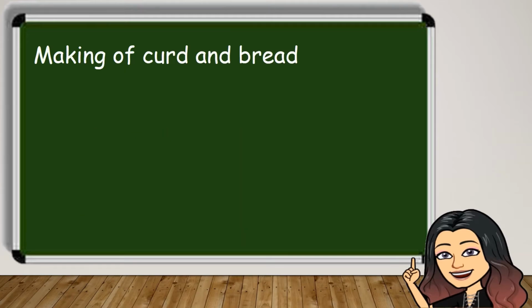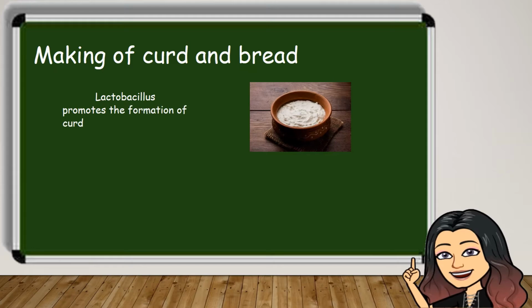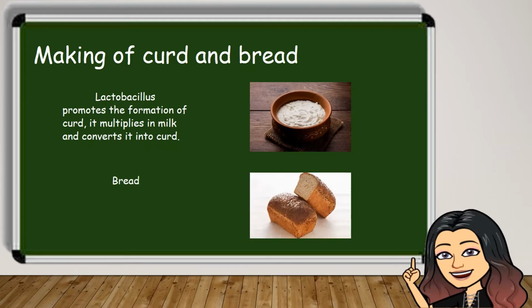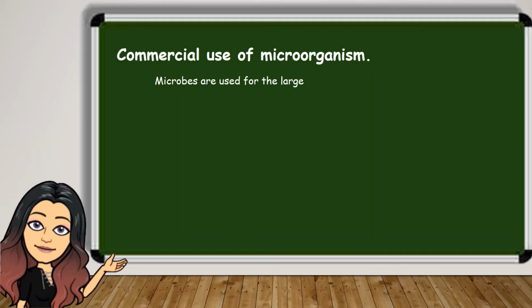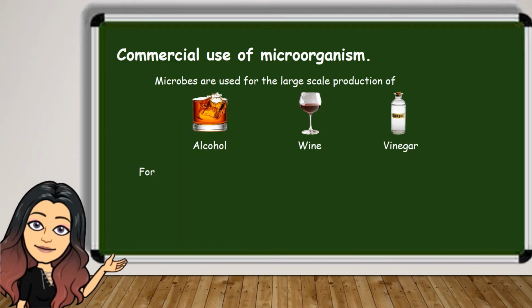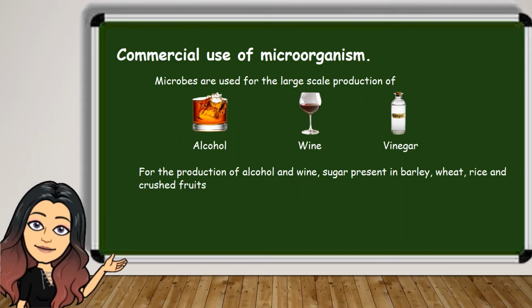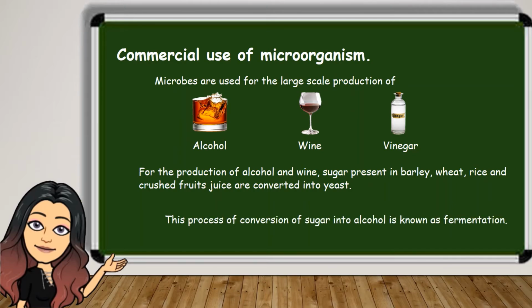Making of curd and bread. Lactobacillus promotes the formation of curd. It multiplies in milk and converts it into curd. While bread is made by the growth of yeast in dough, which increases its volume. Second, commercial use of microorganisms. Microbes are used for the large-scale production of alcohol, wine, and vinegar. For the production of alcohol and wine, sugar present in barley, wheat, rice, and crushed fruit juice is converted by yeast. This process of conversion of sugar into alcohol is known as fermentation.